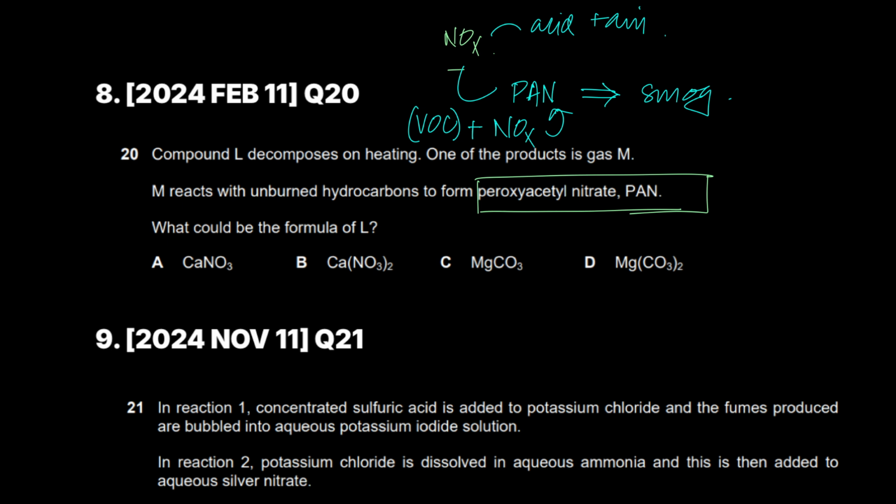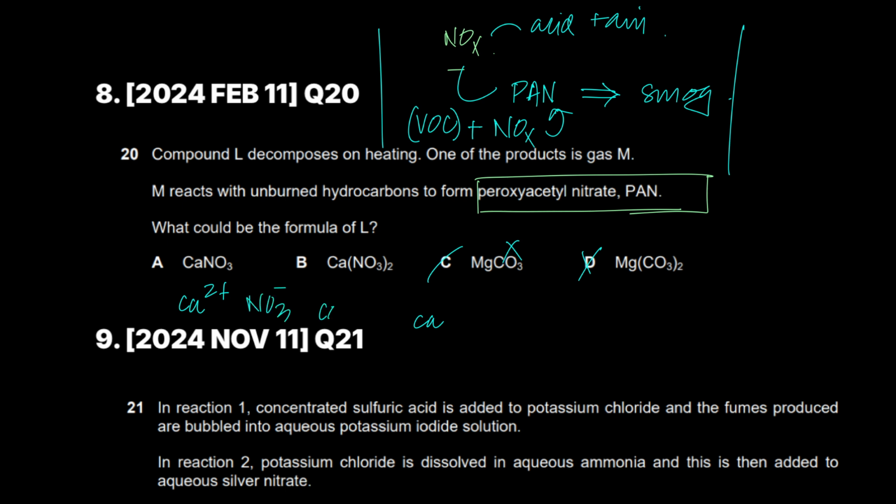So we're seeing compound L decomposes on heating. One of the products is gas M. Now it can't be carbonate because we know that PAN is formed through nitrogen oxide, right? So it can't be carbonate. It must be between A and B, because it is calcium nitrate, and it is so simple. I don't even have to look at all of this explanation, because the formula of calcium nitrate is calcium is 2 plus, NO3 is 1 minus.